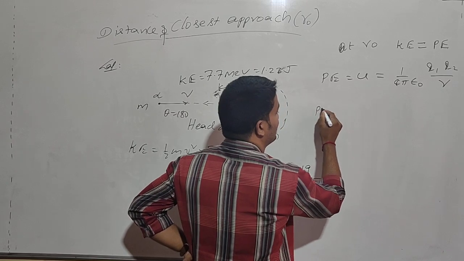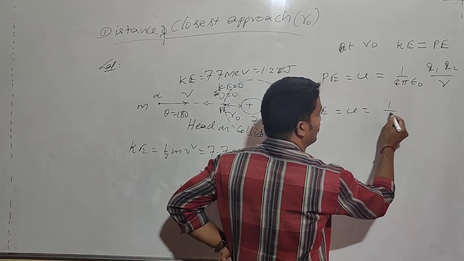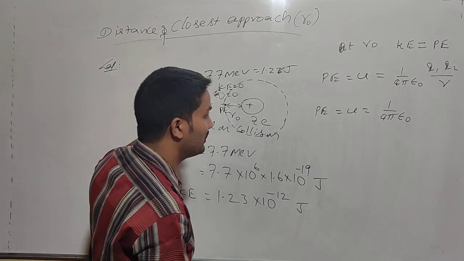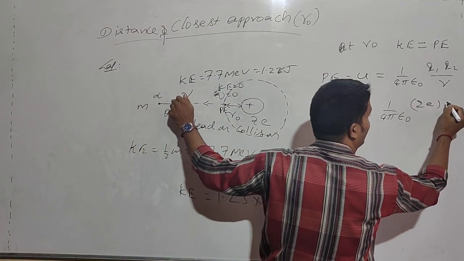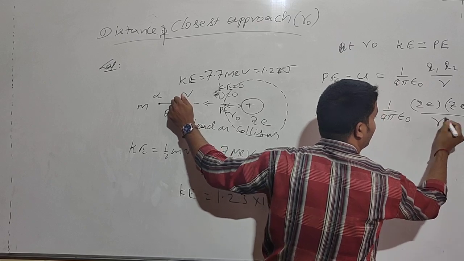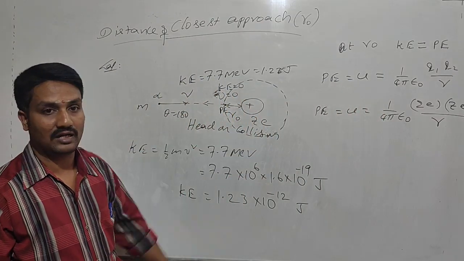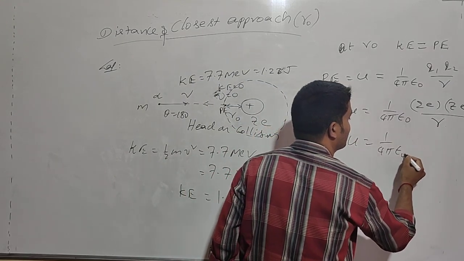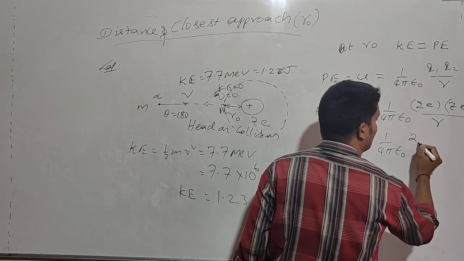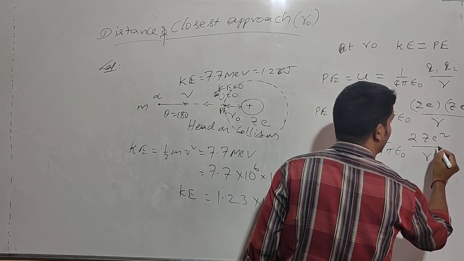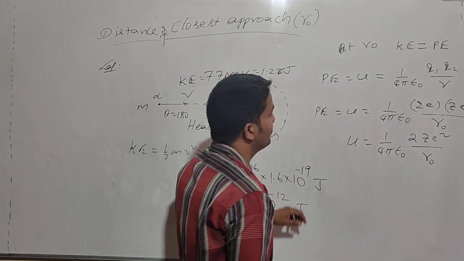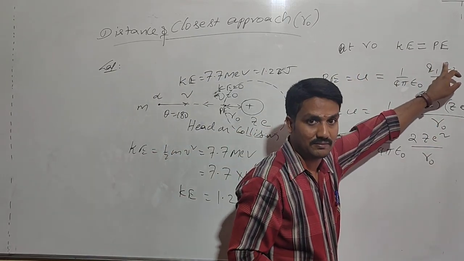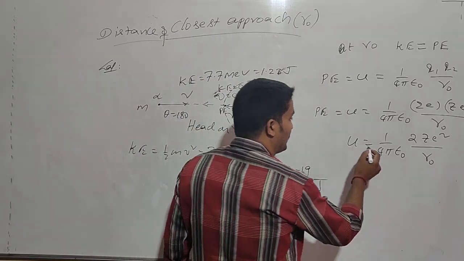The potential energy U is equal to 1 by 4 pi epsilon naught Q1 Q2 by R, where Q1 means 2e for the alpha particle and Q2 means Ze, divided by the distance R. So this will be written as U equal to 1 by 4 pi epsilon naught times 2Ze square divided by R, which is R0, because at R0 only the kinetic energy is equal to the potential energy.